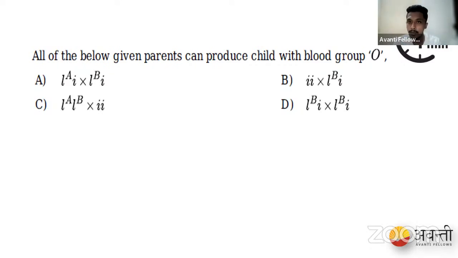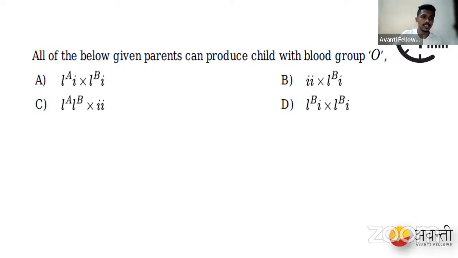Let's come to B. Small i going with capital IB will give us B blood group. Again, small i going with capital IB gives B blood group. Small i going with small i will give us O blood group, and small i going with small i will give us O blood group. So even in option B, we come across O blood group.